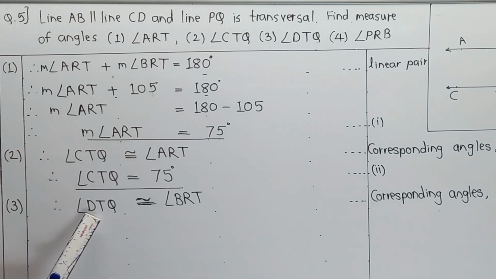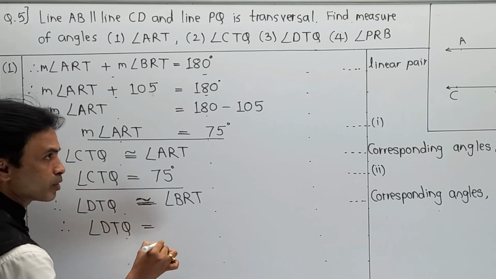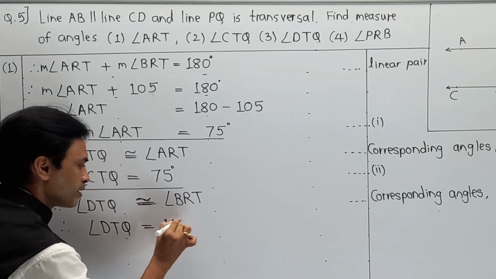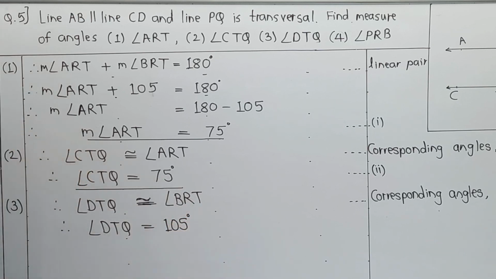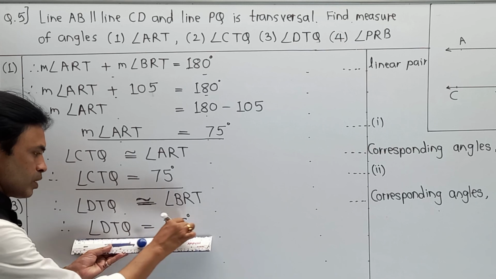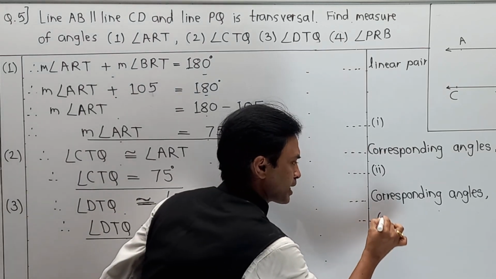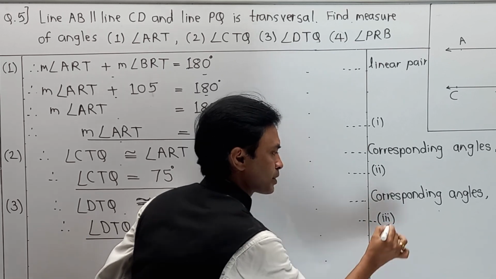So automatically your angle DTQ is equal to 105 degrees, and as it is one of the answers, I'm going to make an underline, or rather you can make a box to this, and this is the third answer, giving it as equation number 3.